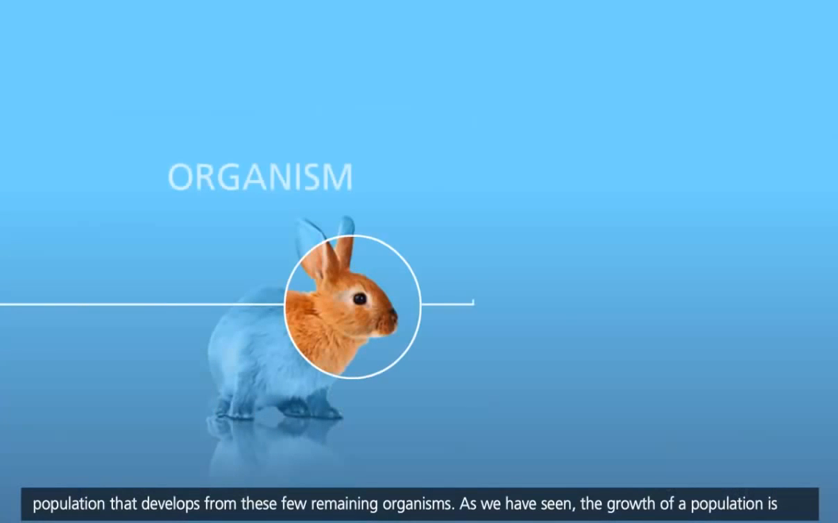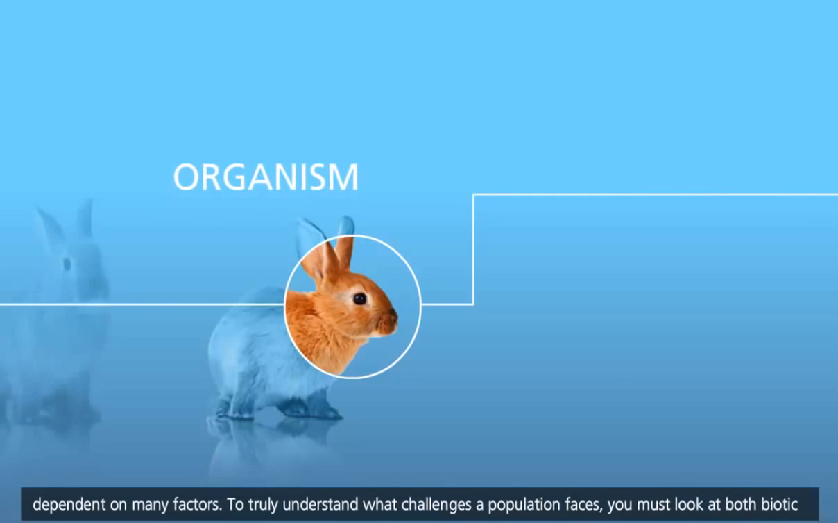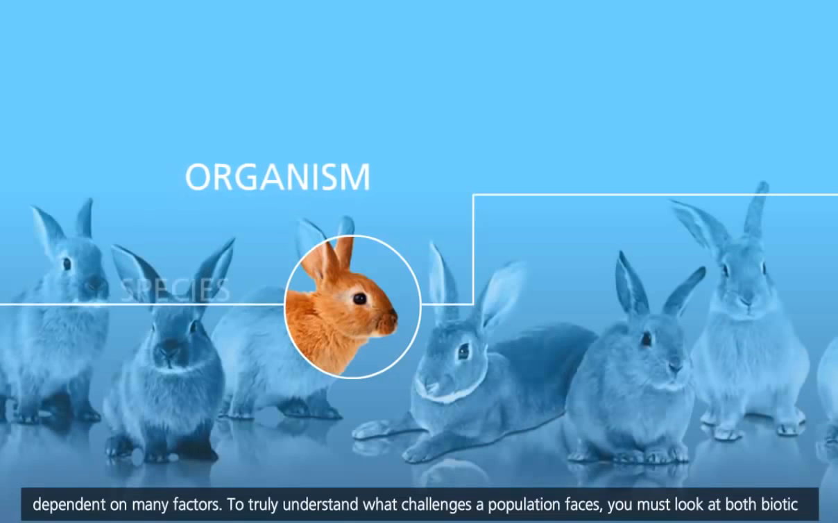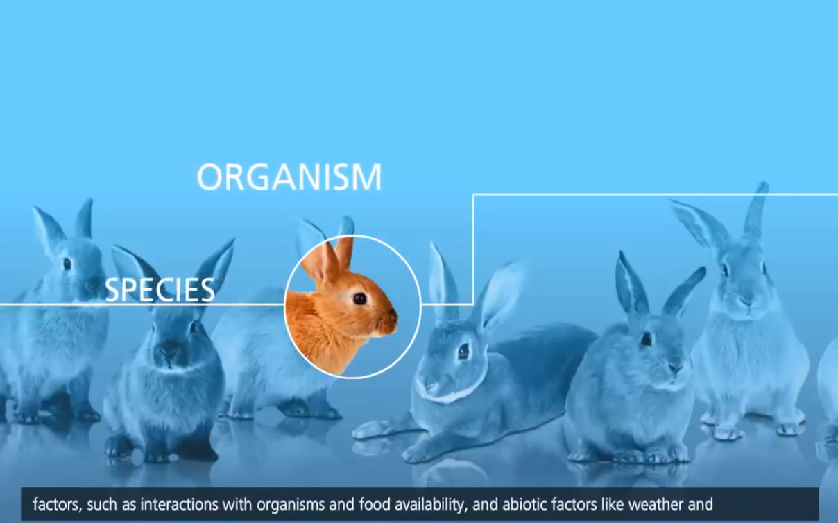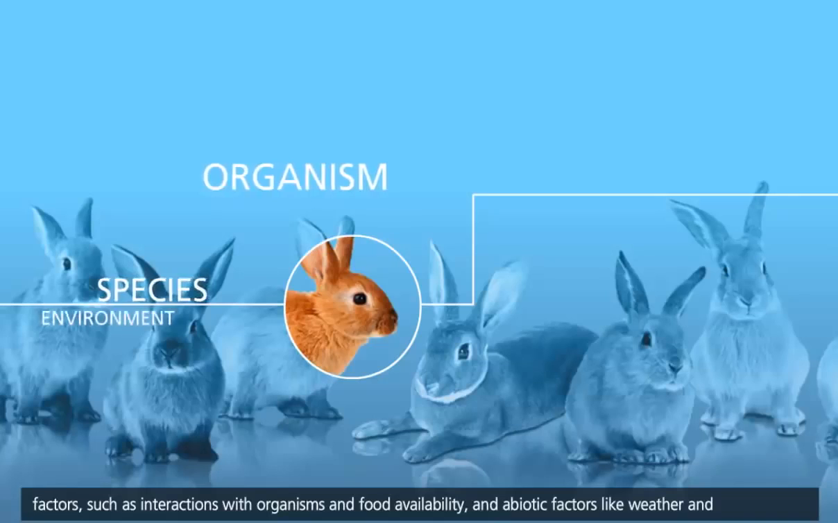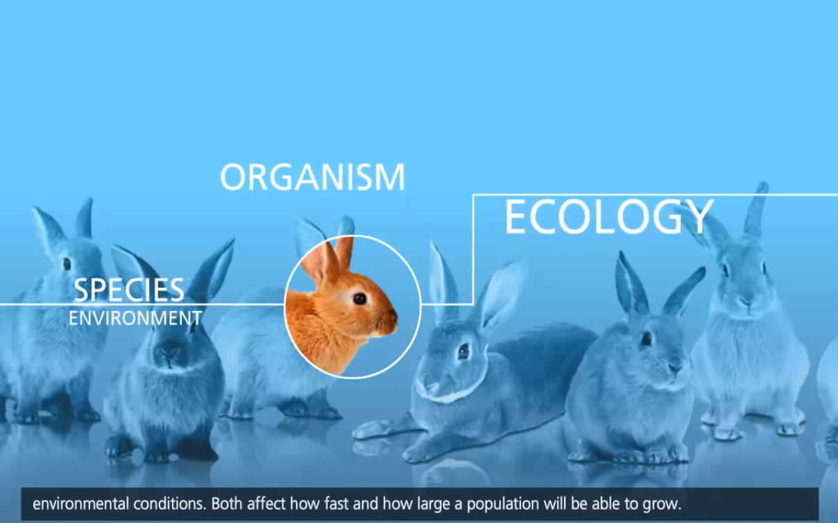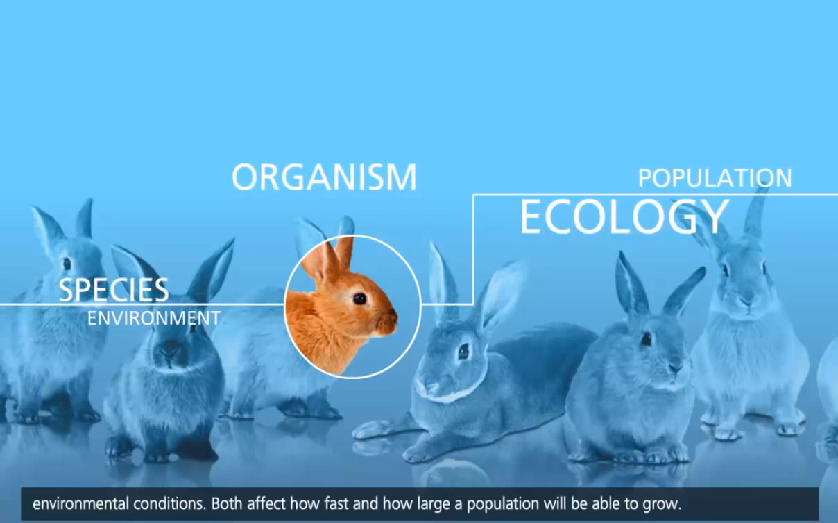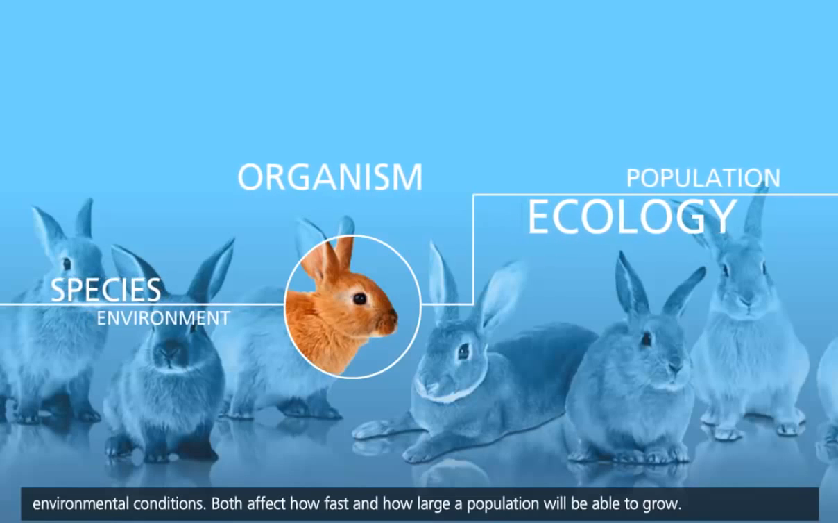As we have seen, the growth of a population is dependent on many factors. To truly understand what challenges a population faces, you must look at both biotic factors, such as interactions with organisms and food availability, and abiotic factors like weather and environmental conditions. Both affect how fast and how large a population will be able to grow.